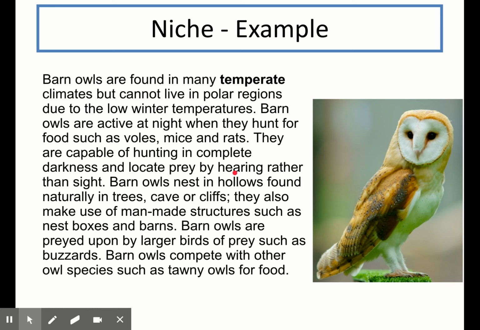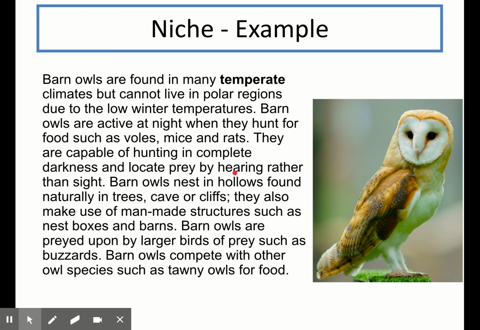So here is one example of an organism's niche, or the role it plays within its community. This example is about the barn owl here on the right. So barn owls can only live in areas with certain temperatures. For example, they can't live in the poles as it's too cold for them. They come out at night to hunt, so they are a predator, and they prey on voles, mice, and rats for food. They live in hollows found in trees, caves, or cliffs, so these must be present in their habitat. However, barn owls also aren't just predators, they are also prey for larger birds such as buzzards.